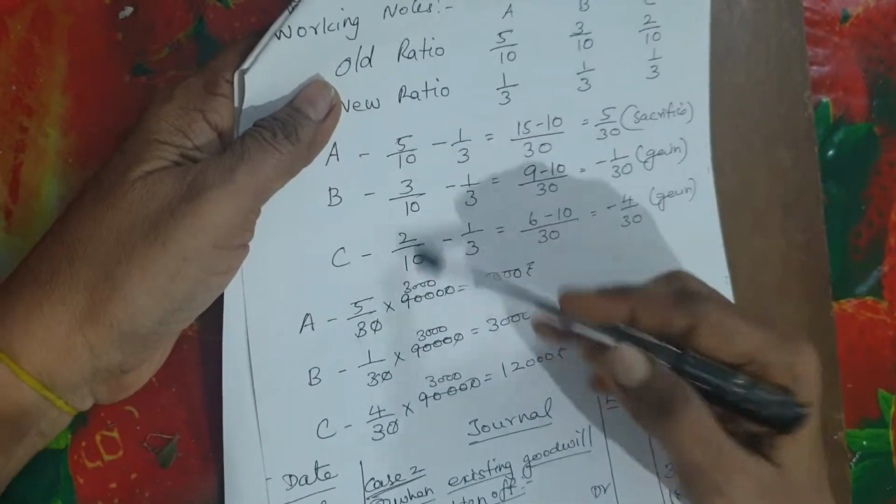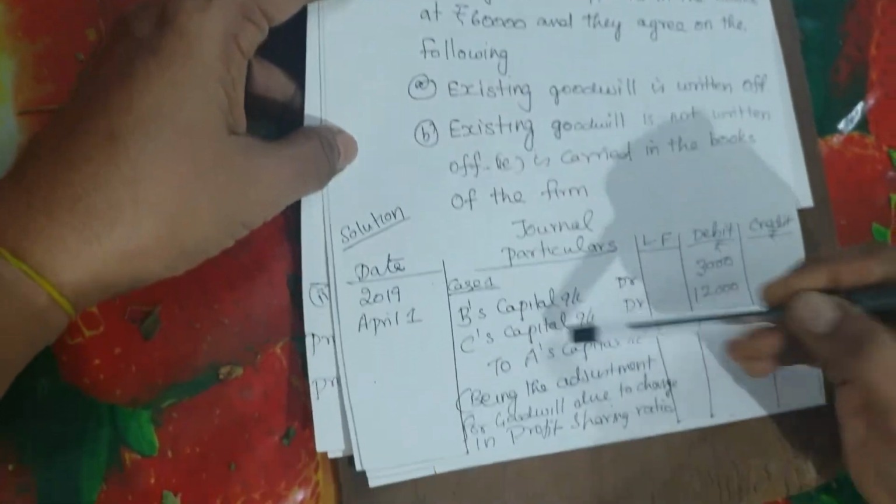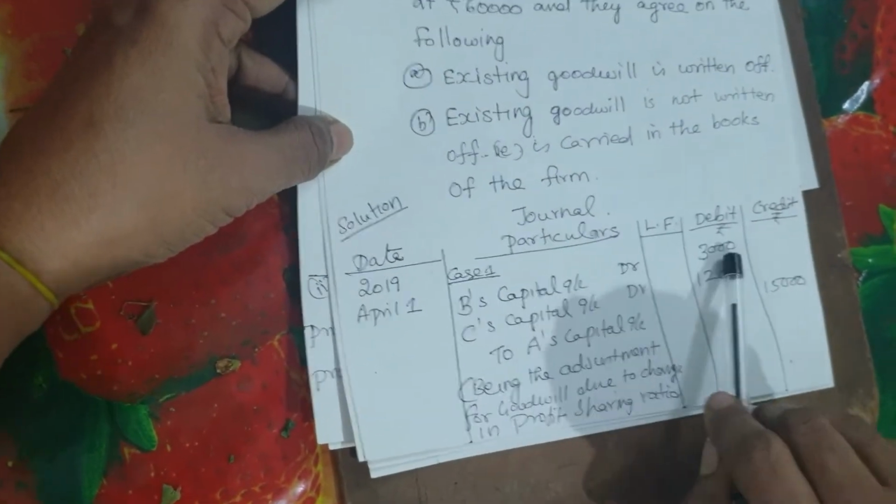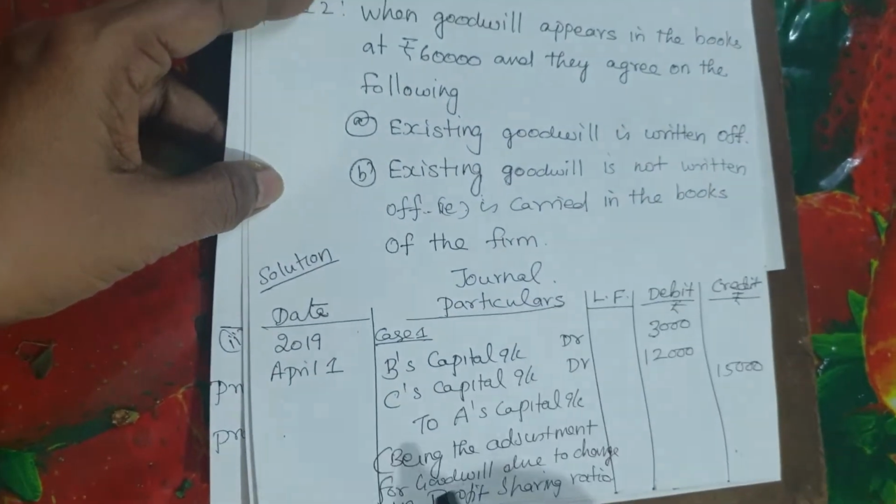Who is gaining here? B and C are gaining. So B and C should compensate A. So B capital account 3,000, C capital account 12,000, to A capital account 15,000.